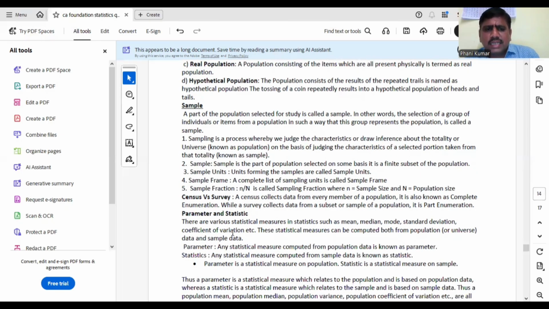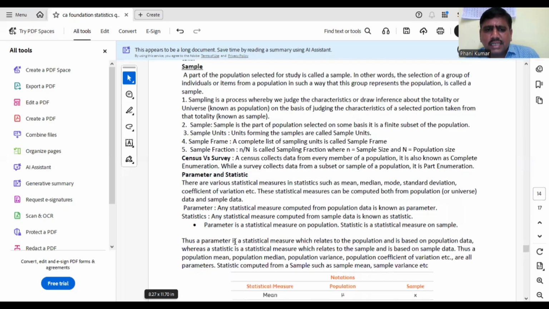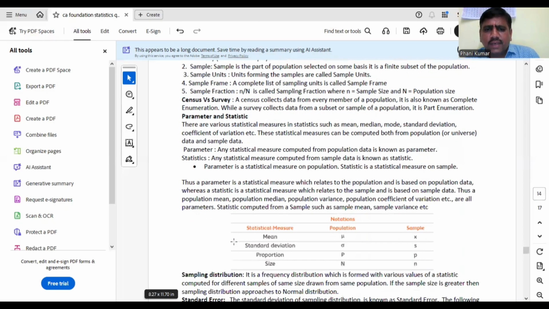Parameter and statistics. The statistical constants computed for all the population values are known as parameters. For the whole population, you compute population mean, population variance, population SD, population proportion. These are all known as parameters. If you are computing statistical constants for a sample only, those are considered statistics: sample mean, sample variance, sample SD, sample proportion. These are statistics.